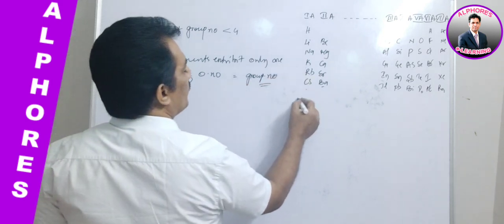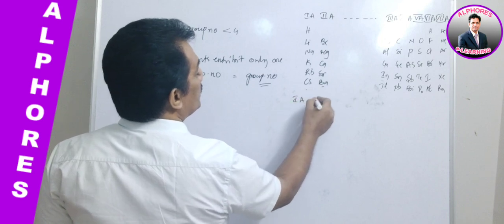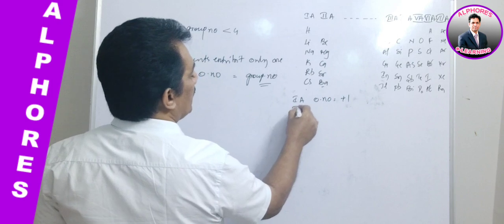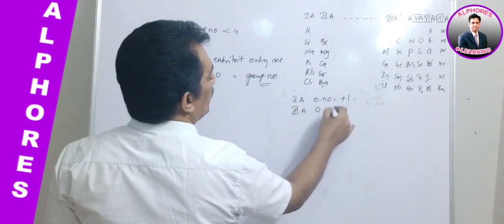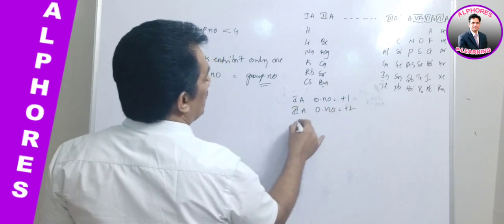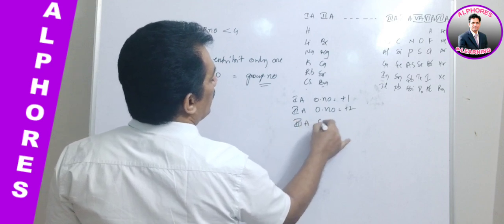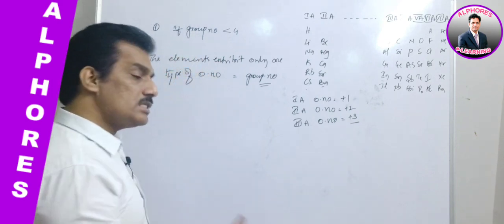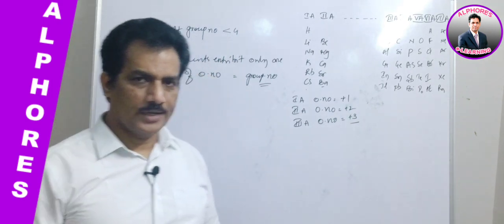That means for the first A group, the oxidation number is +1. Second A group elements have oxidation number +2, and third A group has oxidation number +3. Exception cases we will study later. Clear?